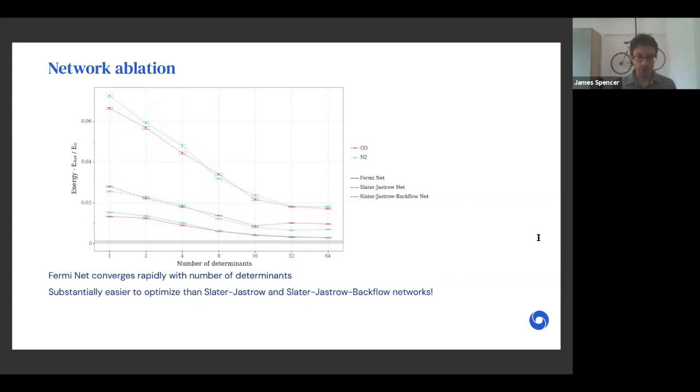And I'd just like to mention that FermiNet is substantially easier to optimize in our experience than our Slater-Jastrow backflow network. The FermiNet calculation we just ran once, and the Slater-Jastrow backflow network took substantially more work to get stable convergence. Next slide, please.